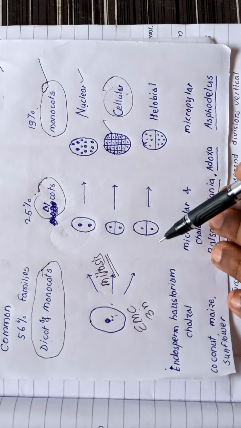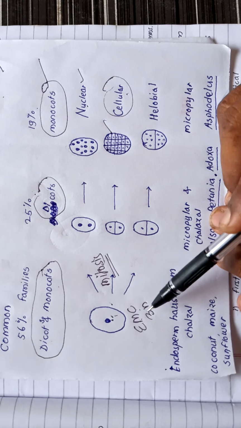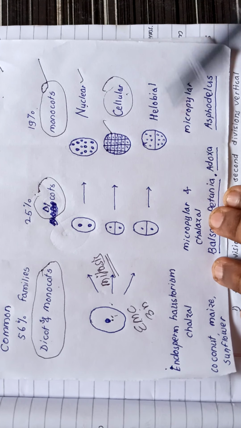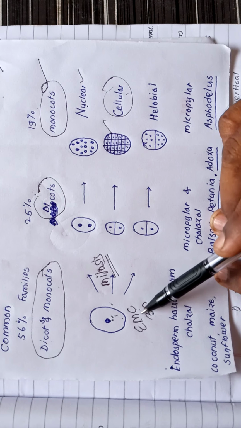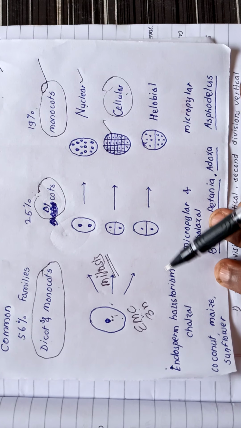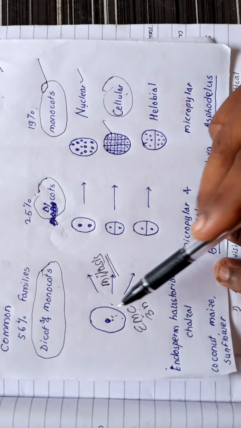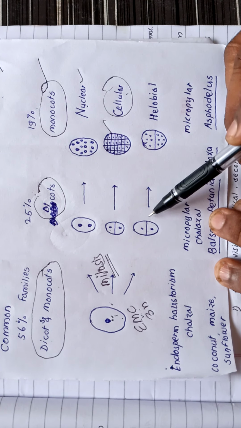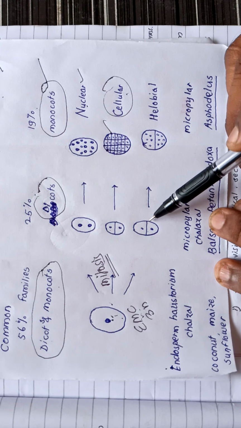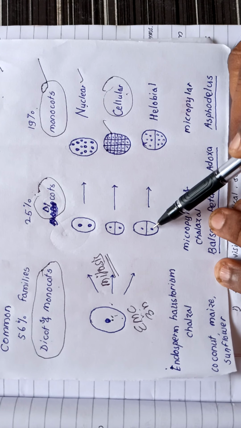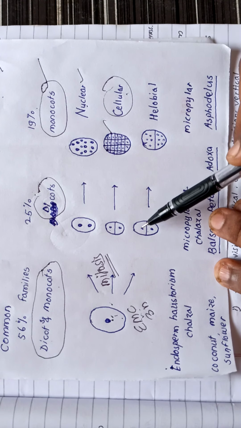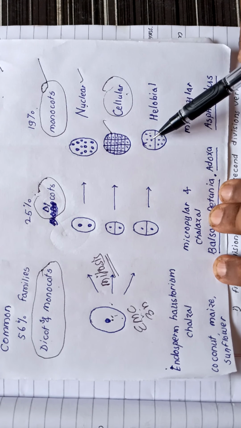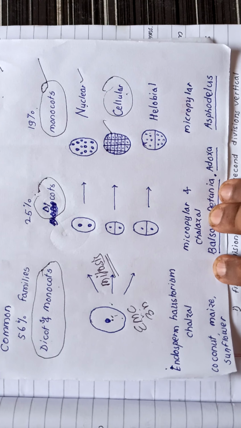And what happens in helobial? Here it is intermediate between these two. Very interesting. The endosperm mother cell undergoes the nuclear division, two nuclei formed. There occurs the cytokinesis only once, and these nuclei undergo division. They divide, redivide many times, but there is no cytokinesis.